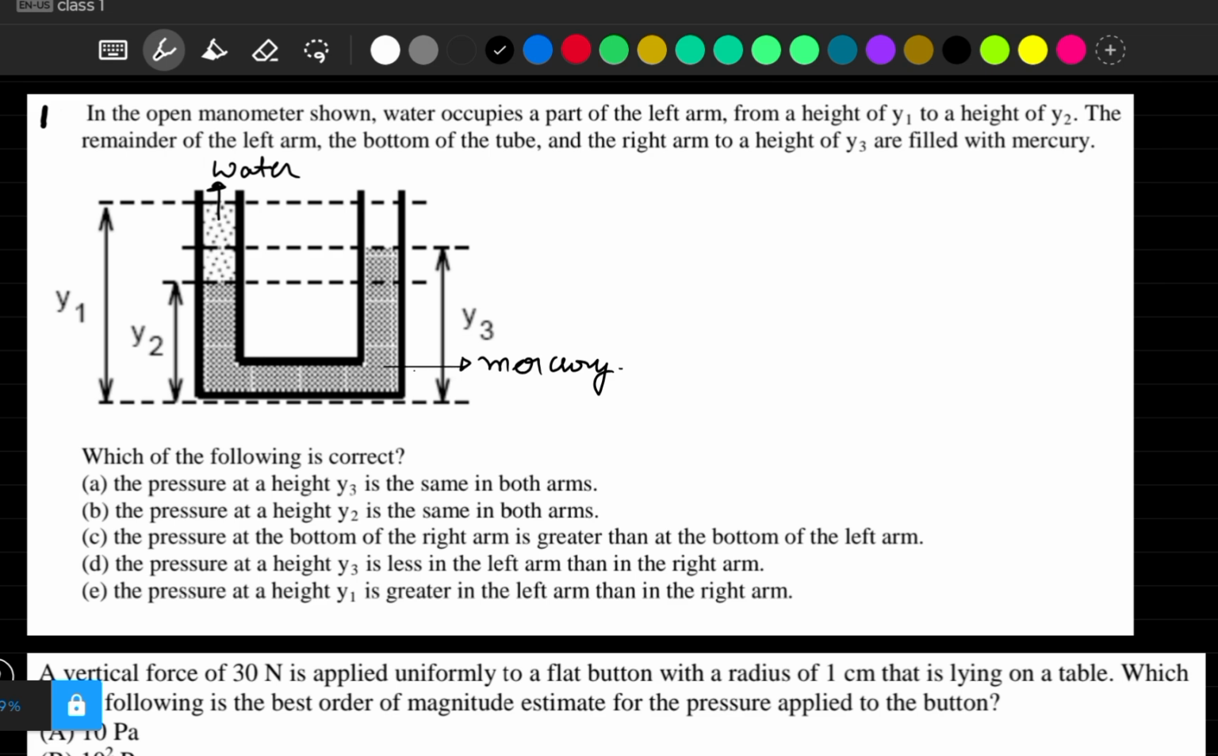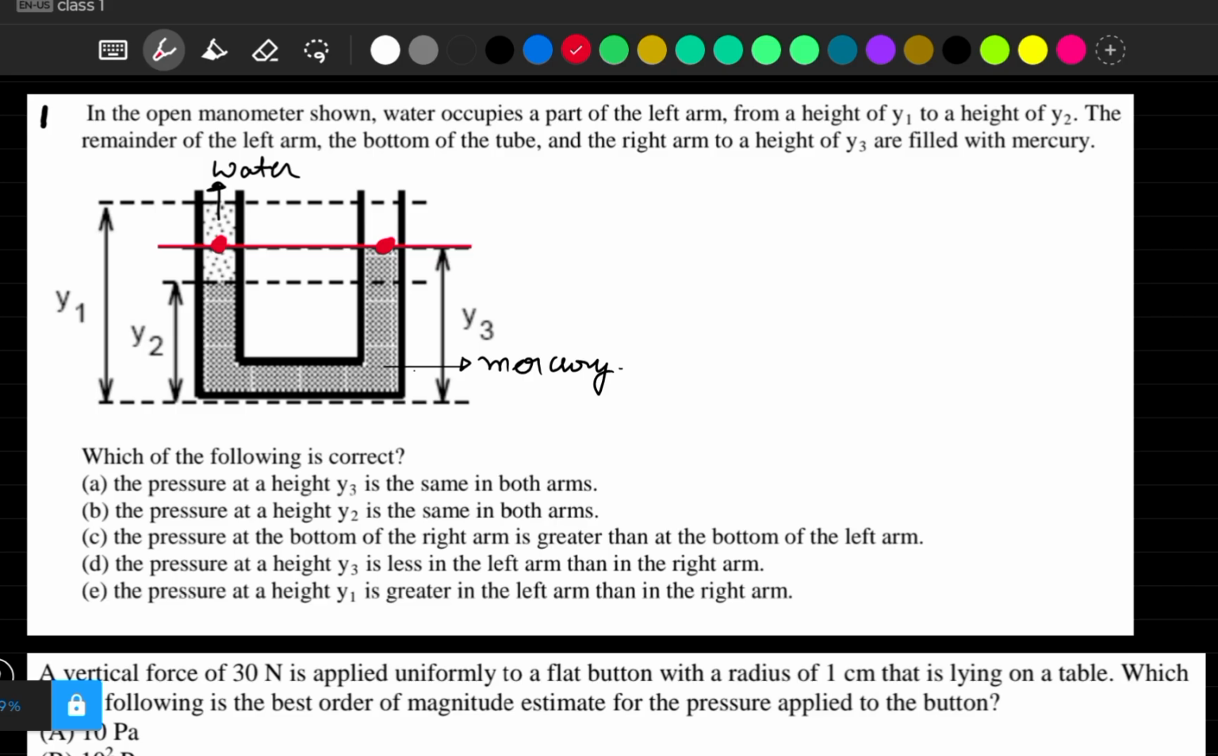So let's see what they are asking. The pressure at a height y3 is the same in both the arms. Okay, at a height y3. Let me use a darker pen. This is our height y3, right? Think about these two points.